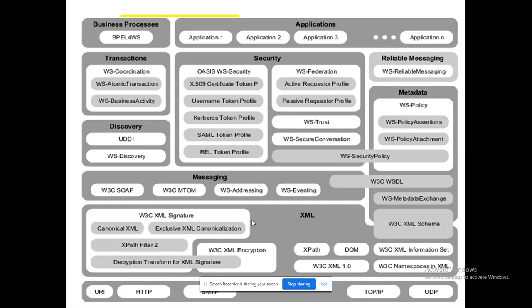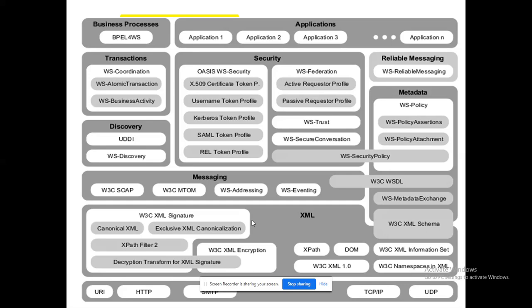That will be supplied by the XML schema. This is the format of the SOAP request message, and this is the format of the SOAP response message, which can be given through this XML schema, right? So it is also one of the tools available in our XML. That's what they have mentioned here.